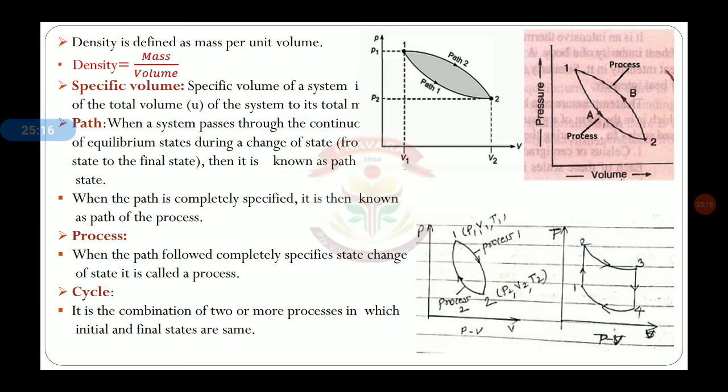Then we will see the definition of path. When a system passes through continuous state changes of equilibrium states during the change of state, then it is known as a path. When a thermodynamic system changes its state through a series of state changes, then it is known as a path.